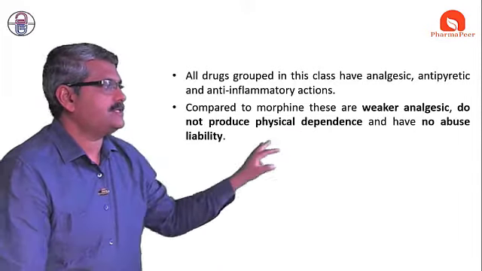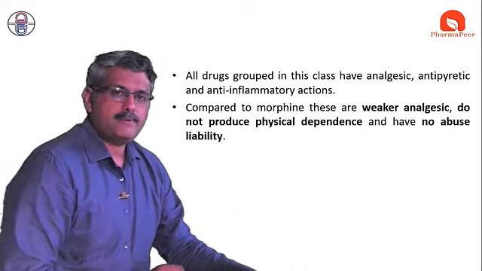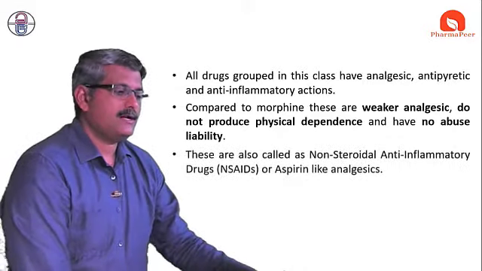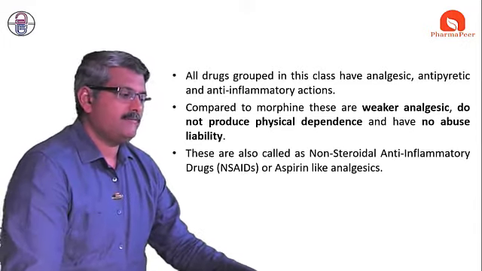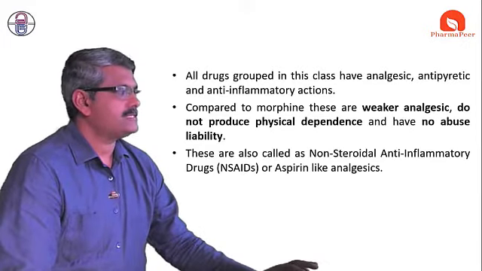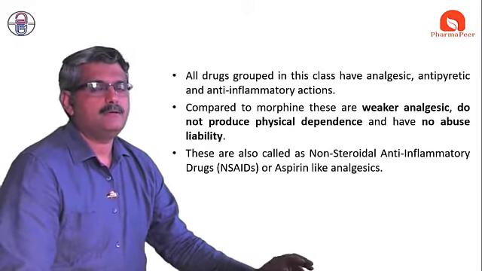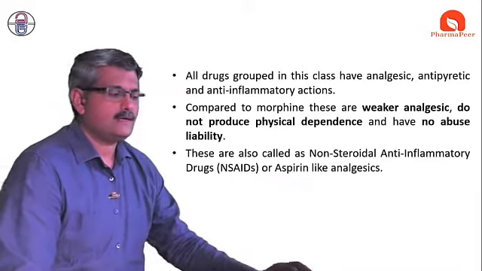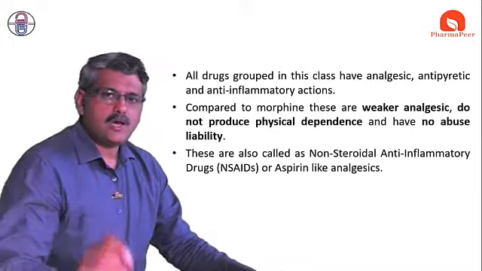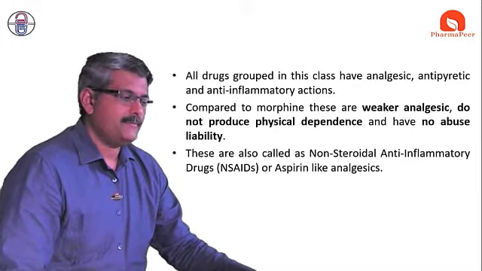This is one of the very important parameters with respect to non-steroidal anti-inflammatory drugs. The best example in the market is aspirin, a drug which is called a non-steroidal anti-inflammatory drug.